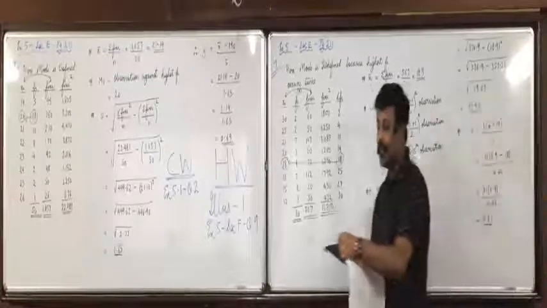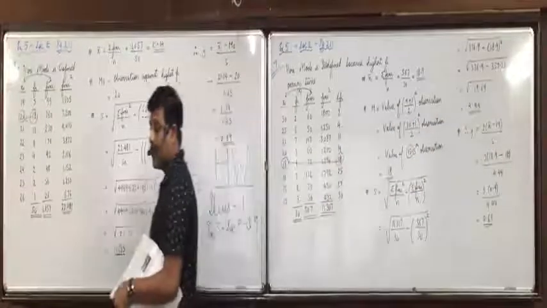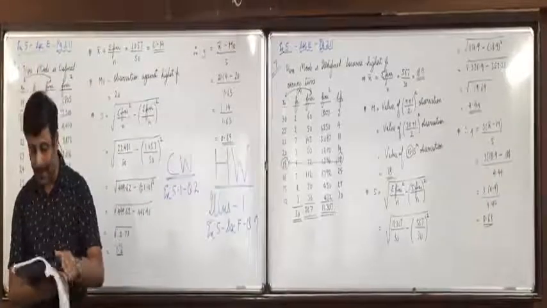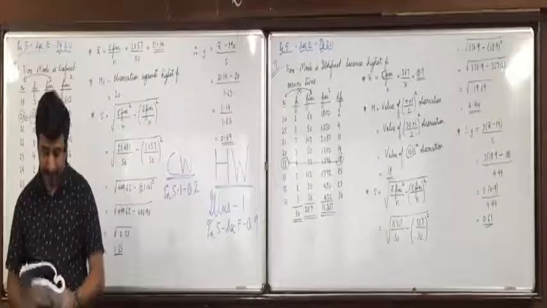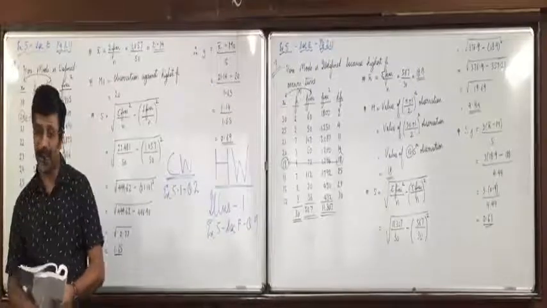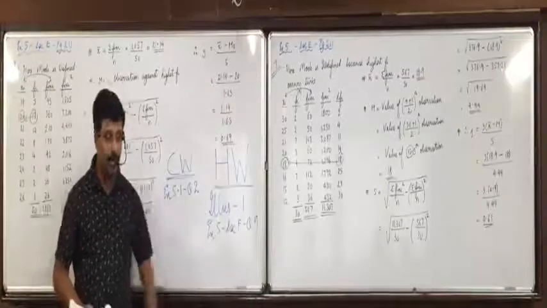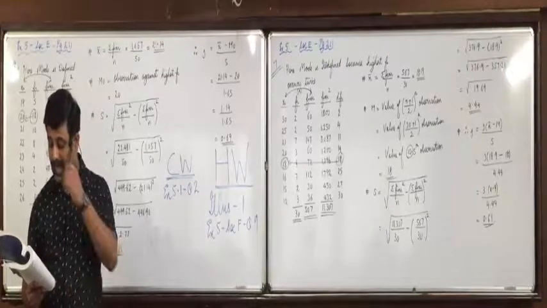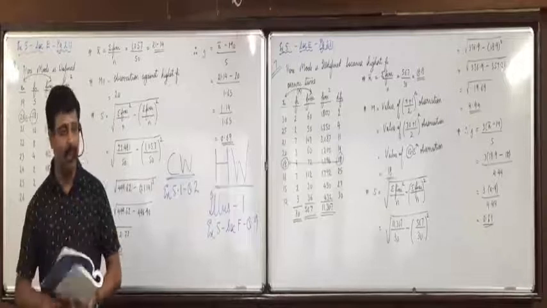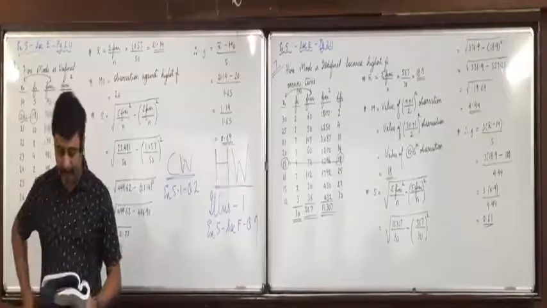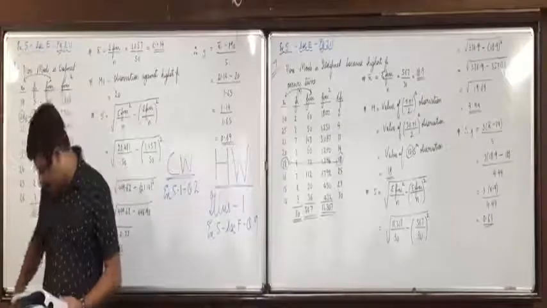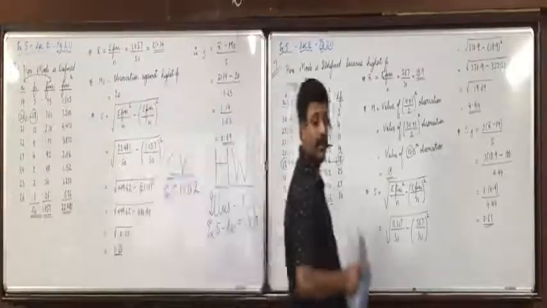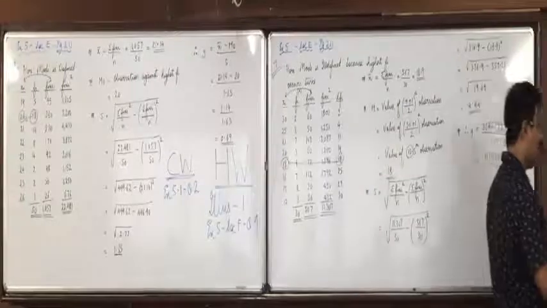Look at page 213. Let me see how smart you people are. Page 213, question 9. This is going to be your homework. The question is, find the coefficient of skewness by Karl Pearson's method and interpret it. We always do the interpretation in everything. Now, without solving it, can anyone of you tell me what answer will come?